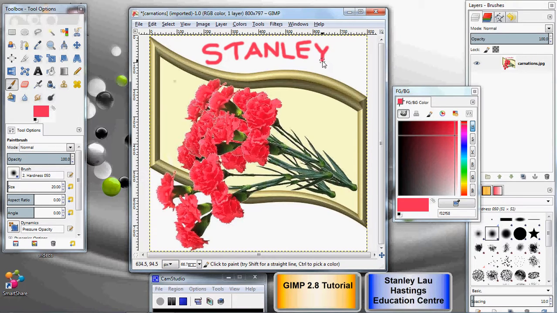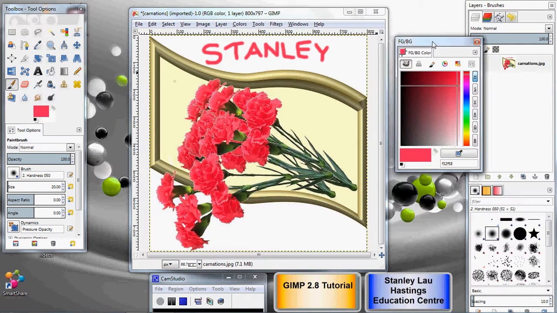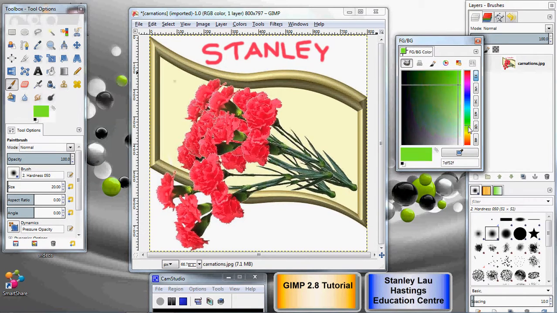Okay. While we're talking about this box here, you'll notice that here there's a slider. I can move it up and down. It starts off red and then goes into purples and blues and then greens, yellows, and then oranges. You can basically drag the slider to get a general color, and then you can also click this to choose between darker or lighter.